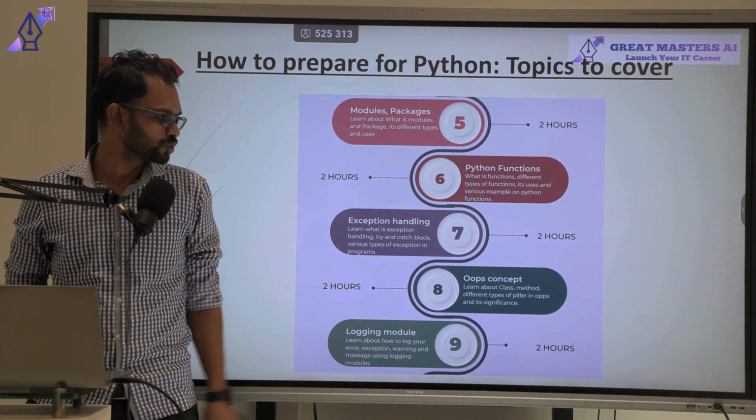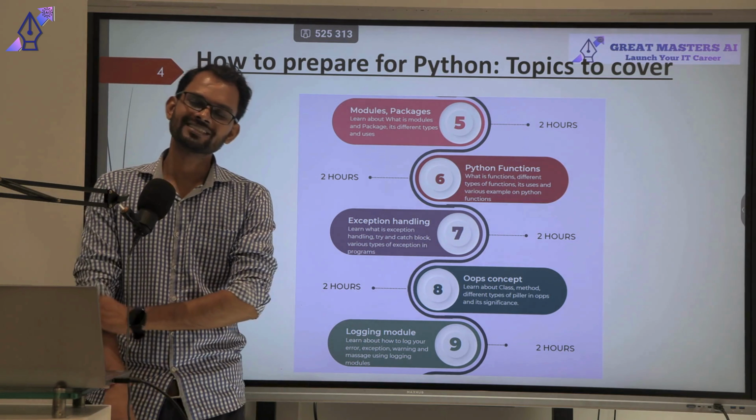Now the next topic is the OOPS concept, the eighth point. OOPS is short form of object oriented programming. In different programming languages, this is the main core thing, the OOPS concept. Suppose you have built something, and you don't want to show that code, that logic, the algorithm in your application, and you don't want the user to see your code, right? In that case, we are using the OOPS concept, so that your actual business logic is hidden in the backend, and the front end only shows whatever you want to show. This is nothing but the OOPS concept. We will discuss this topic in detail.